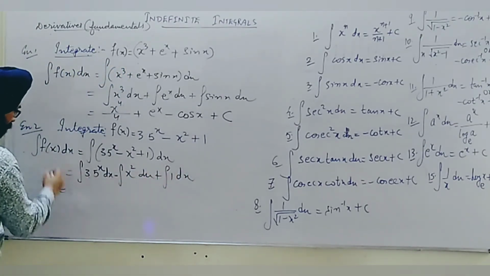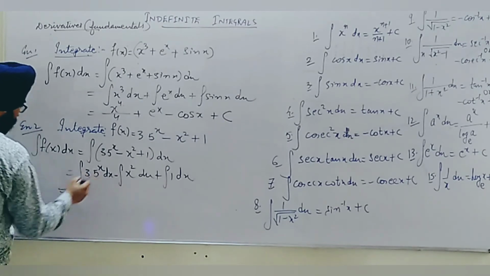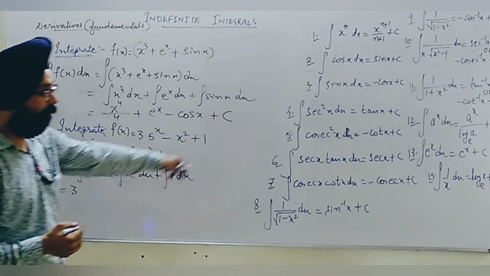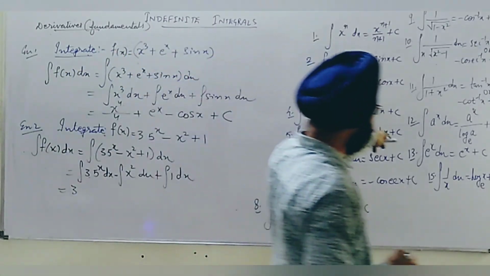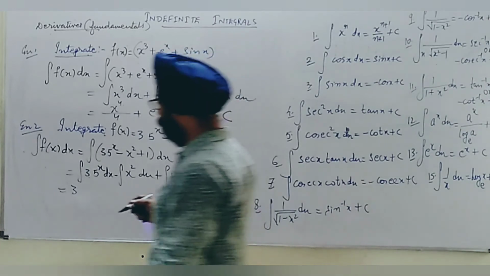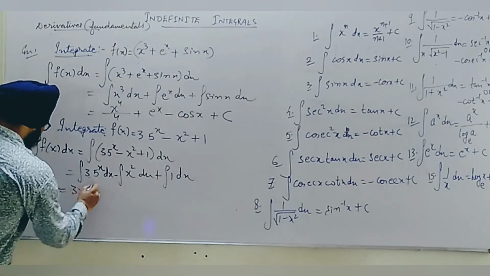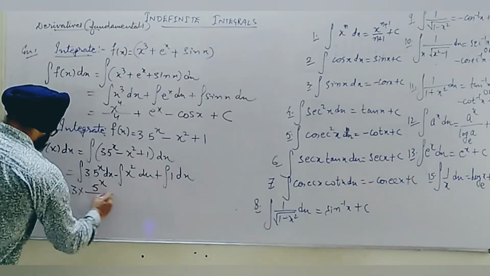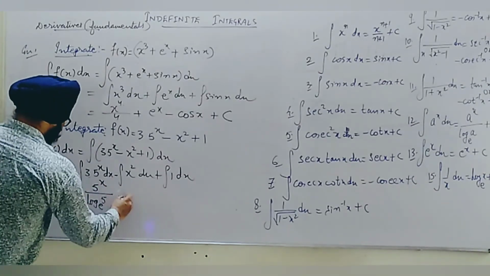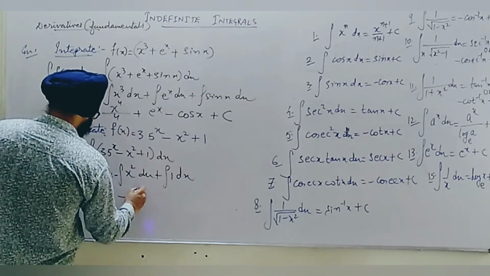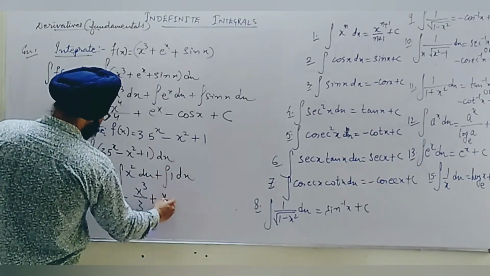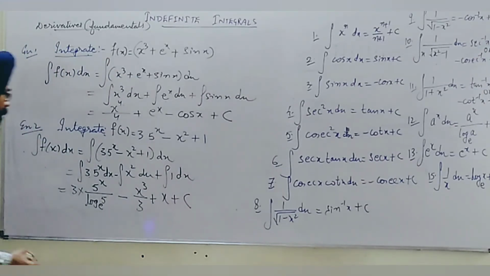Now here we see 3 will be out. Now we will operate only on 5 raised to the power x. By the basic formula, you can see this is in the list: a raised to the power x. So here the value of a is 5. So this can be written as 5 raised to the power x upon log of 5 to the base e, minus, by the first formula, x cube upon 3, and recently we could see the integral of 1 is x, plus c.